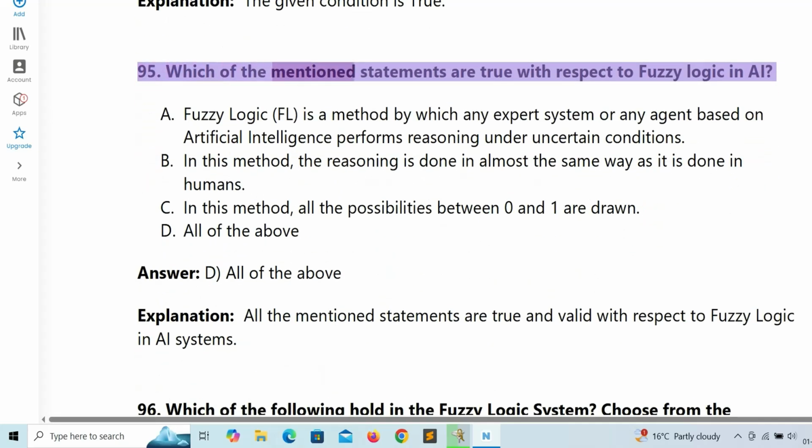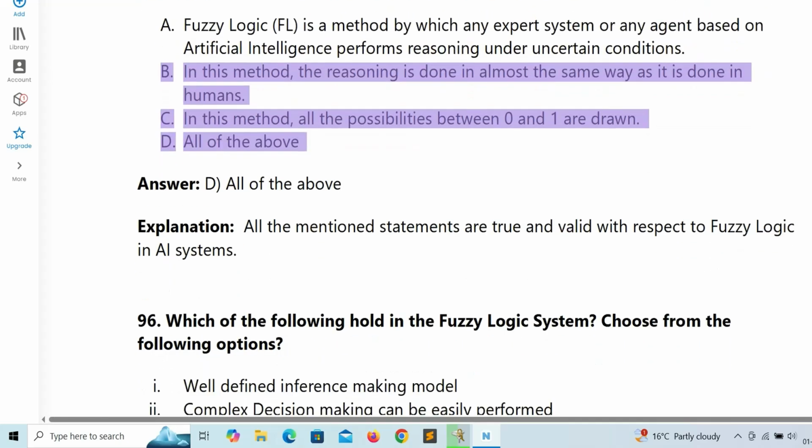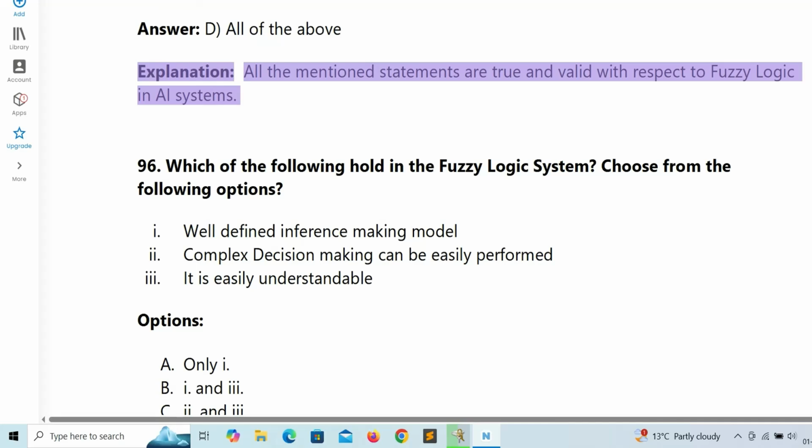95. Which of the mentioned statements are true with respect to fuzzy logic in AI? A. Fuzzy logic, FL, is a method by which any expert system or any agent based on artificial intelligence performs reasoning under uncertain conditions. B. In this method, the reasoning is done in almost the same way as it is done in humans. C. In this method, all the possibilities between 0 and 1 are drawn. D. All of the above. Answer: D. All of the above. Explanation: all the mentioned statements are true and valid with respect to fuzzy logic in AI systems.